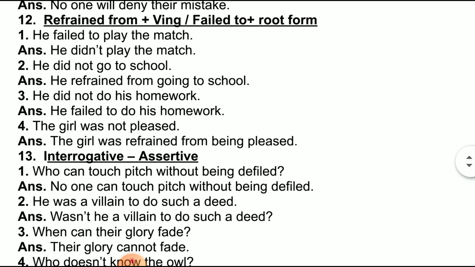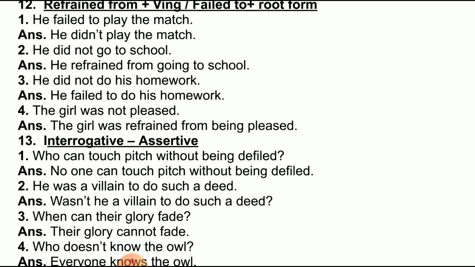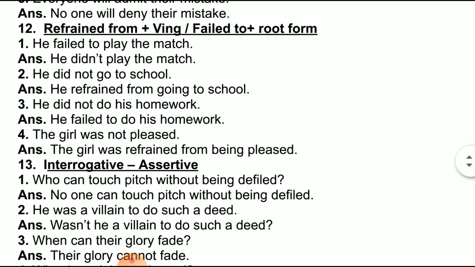Well, let us go through rule 12. Refrained from is followed by ing and failed to is followed by the root form of the verb. He failed to play the match is equal to he didn't play the match. He failed to is an affirmative sentence, the negative is he didn't play the match. He did not go to school. Did not go is negative. To make it affirmative, we write he refrained from going to school, or we can also write he failed to go to school.